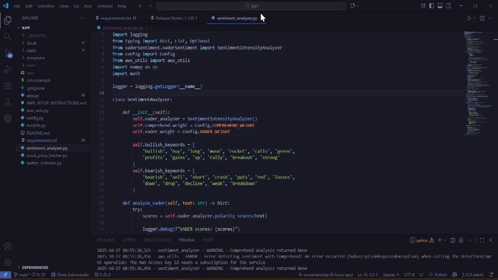The first feature is Twitter data collection. We are using Twitter API keys, which automatically collect tweets for major stocks like Apple, Tesla, Google, Nvidia, and Meta. And we have a feature of hybrid sentiment analysis. It combines VADER, which is social media optimized, and AWS Comprehend for accurate sentiment scoring.